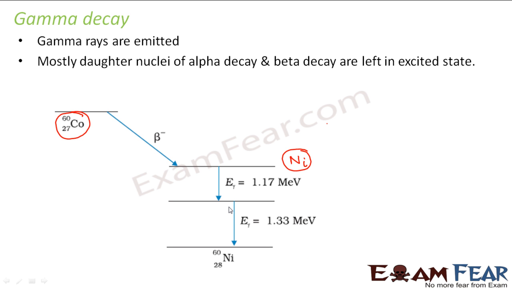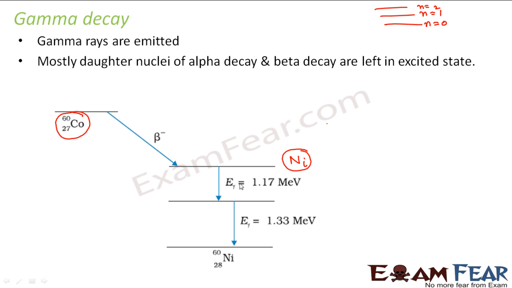Let us suppose this is my ground state, n equal to 0. Anything above the ground state is an excited state. Let us suppose that nickel is formed at the n equal to 2 excited state. It wants to come down to the ground state, so it will make these transitions: from n equal to 2, it will jump back to n equal to 1, then from there it will jump back to n equal to 0.